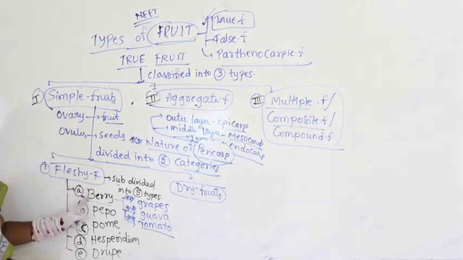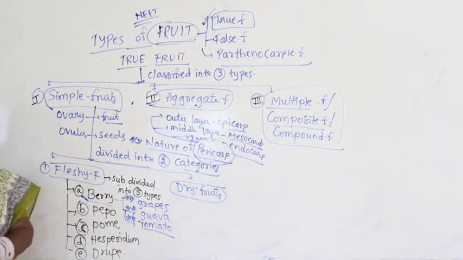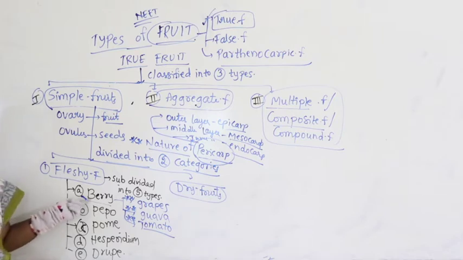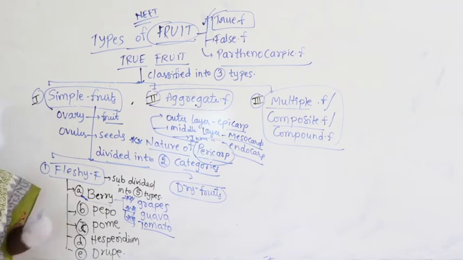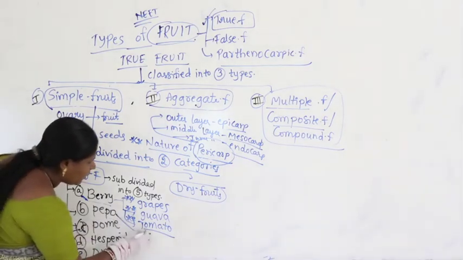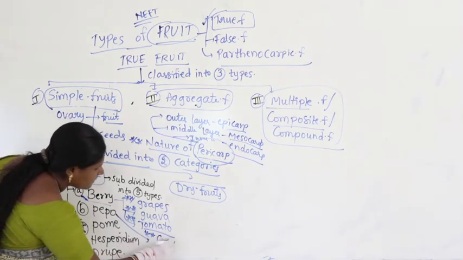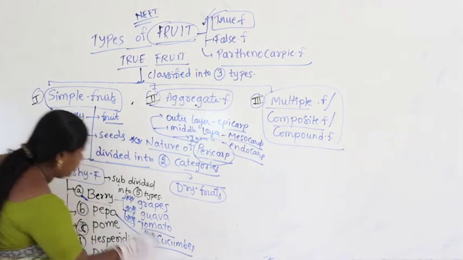Fleshy fruits we have already completed. Berry we discussed. Superior berry examples we discussed. Inferior berry examples we have discussed, right? And even Musa, we discussed many points on Musa. What is Musa? It's nothing but a banana, right? Similarly, when you take the pepo, the best example is cucumber.